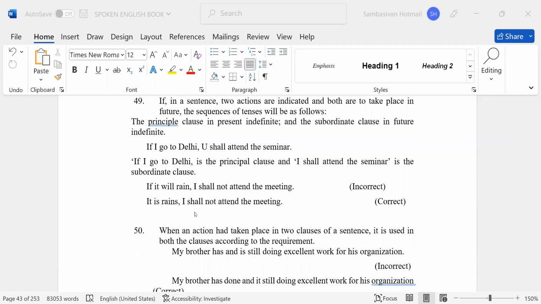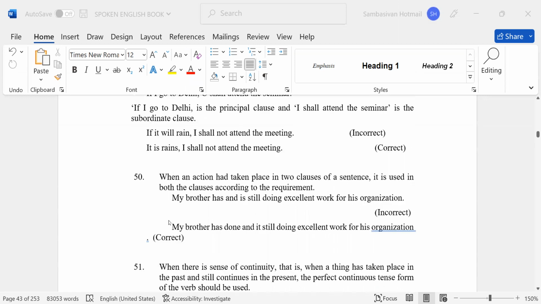Correct. When an action has taken place in two clauses of a sentence, the verb is used in both clauses according to the requirement. My brother has and is still doing excellent work for his organization. Incorrect. My brother has done and is still doing excellent work for his organization. Correct. Very good.